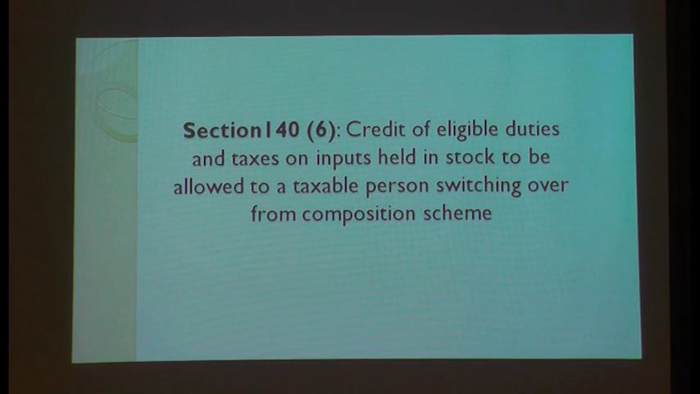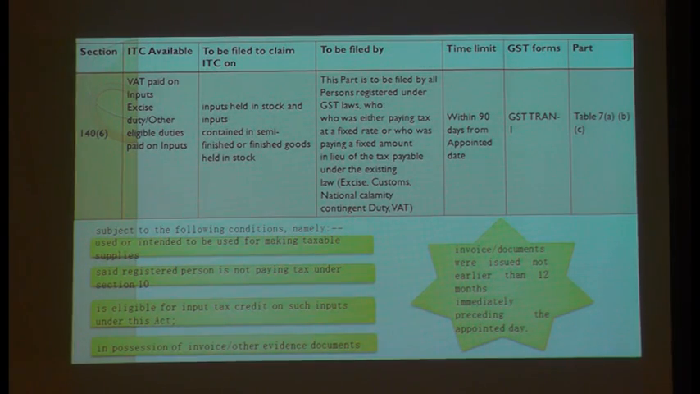This is when you are under the regular scheme in the old law, or under the composition scheme in the old law and under the regular scheme in the GST law, or if you are paying taxes on your capacity basis or any fixed rate. All these things are applicable in this section 140 subsection 6. But what is the law saying? The same condition they have attached: it should be used for your taxable supplies. Then you are eligible for credit in the GST law.